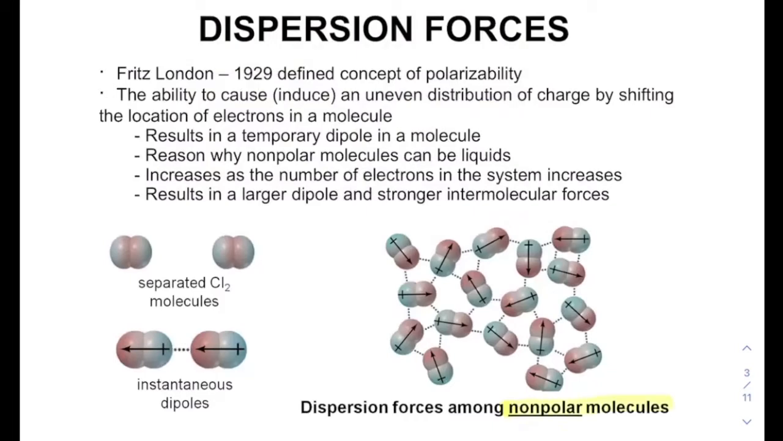How dispersion forces happen is that we have an induced uneven distribution of charge by temporarily shifting the locations of electrons within a nonpolar covalent bond. We have this temporary dipole that then induces a temporary dipole in the molecule next to it, and then the molecule next to that, and then the molecule next to that, and so on and so forth.